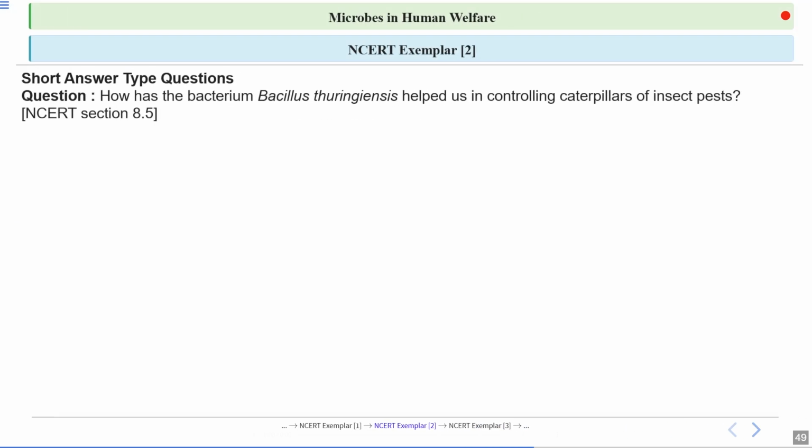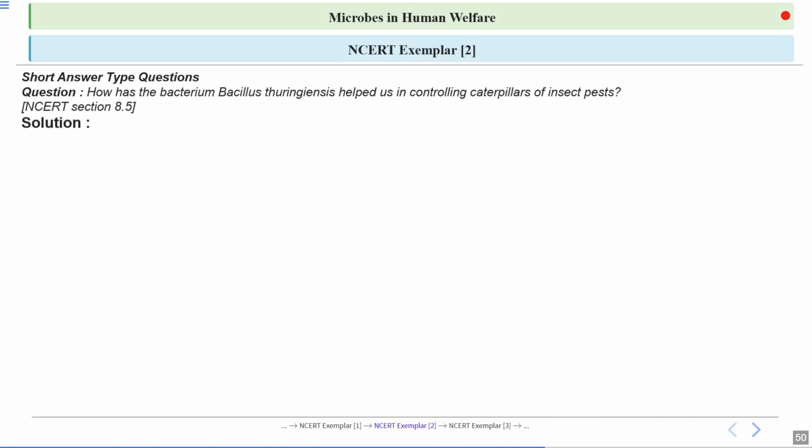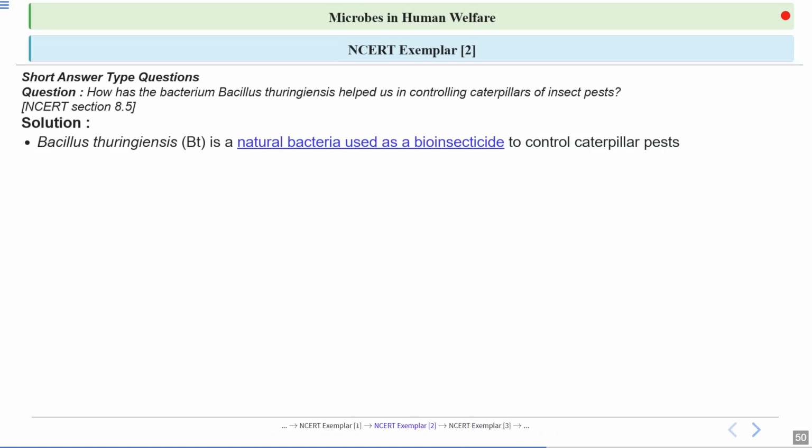Okay, next question. How has the bacterium Bacillus thuringiensis helped us in controlling caterpillars of insect pests? So let's have a look at the answer. Bacillus thuringiensis is a soil bacterium. This is used as a bioinsecticide also. This means it's used to control caterpillar pests in a way that is friendly to the environment. Clear?